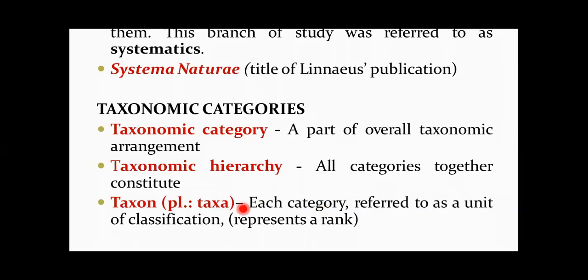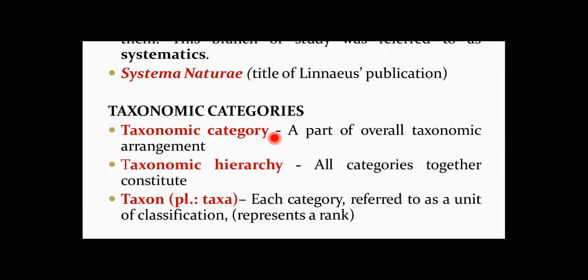Okay, then under this taxa, for example, if I take kingdom, when you go from one category to another category, I can just read out orally, which is not mentioned in the slide. Species, which is the basic unit. If you go in the reverse order, we have species, genus, family, order, and then class, phylum, kingdom, etc. Or if you start from kingdom, phylum, class, order, family, genus, species, etc.